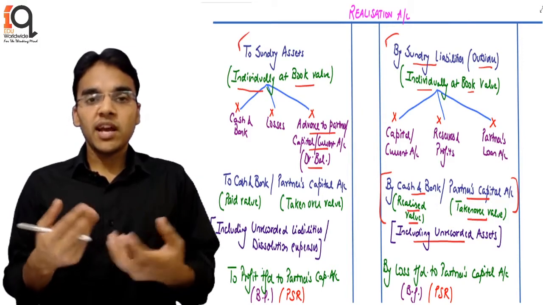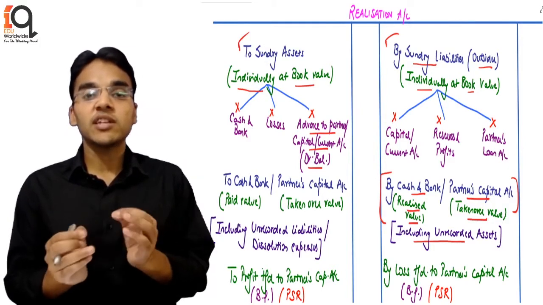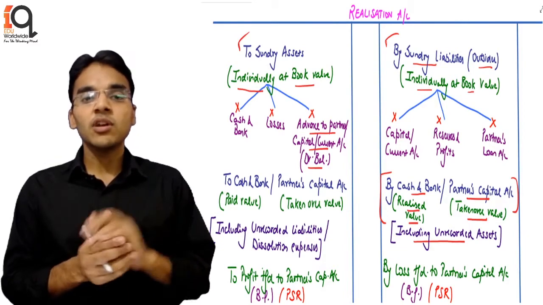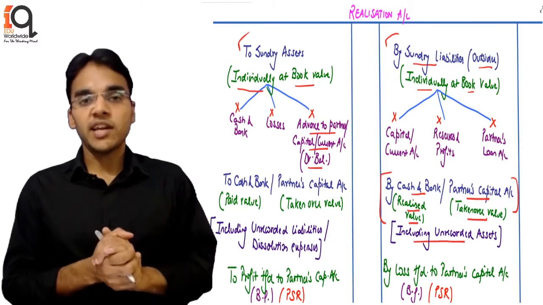So with that, ultimately we are able to get the net profit or loss, rather than finding out the individual asset profit or loss. By making this realization account, we obviously get the combined net profit or loss due to this activity.